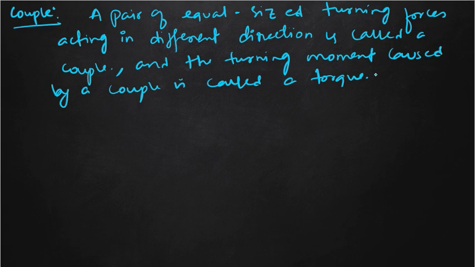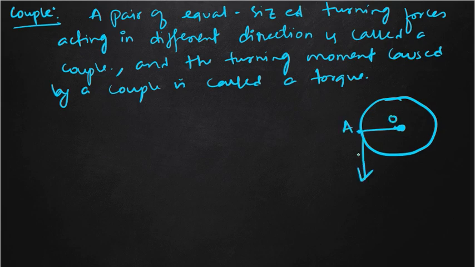For couple, we have to replace the perpendicular distance. Suppose we take another example. Suppose this is the wheel, and we are applying a force at the point A, and this is the center O. In this direction we are applying a force. That means OA will be the perpendicular distance.